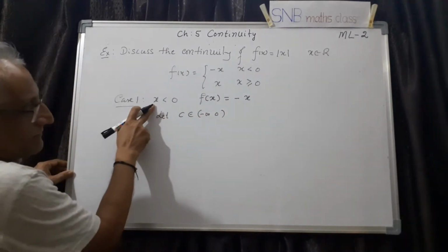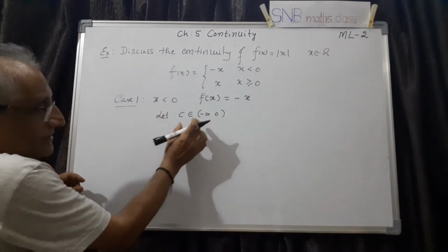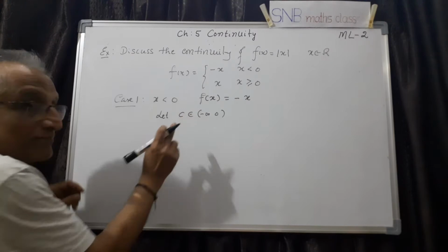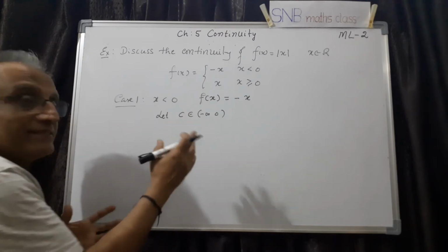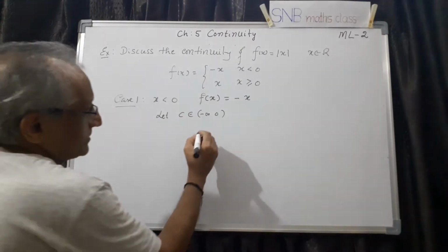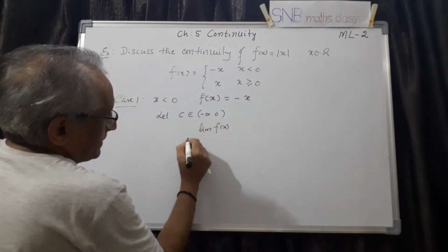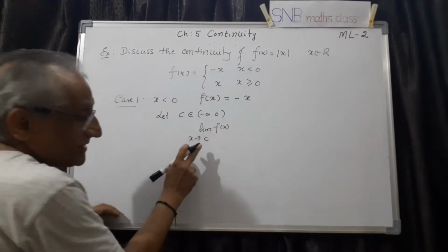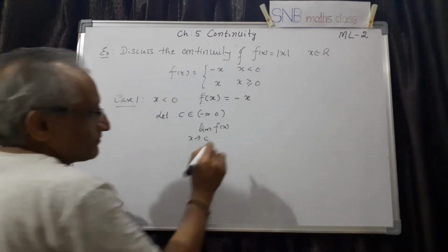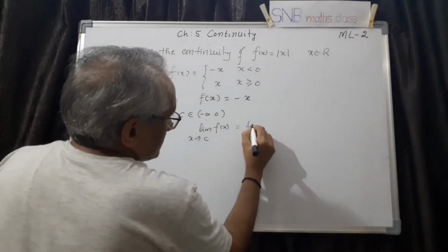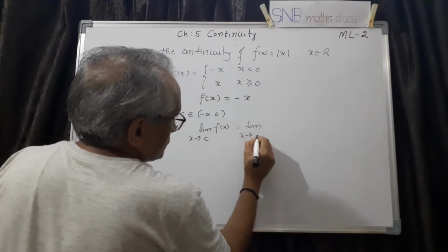That means this interval. So now what I have to check is whether the function is continuous at c. Suppose it is continuous at c, it is continuous everywhere. Therefore, now limit of f of x as x tends to c, c is the arbitrary point.